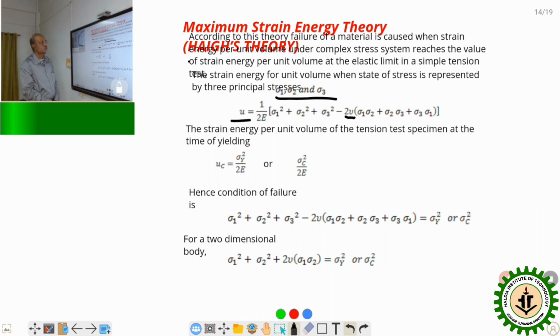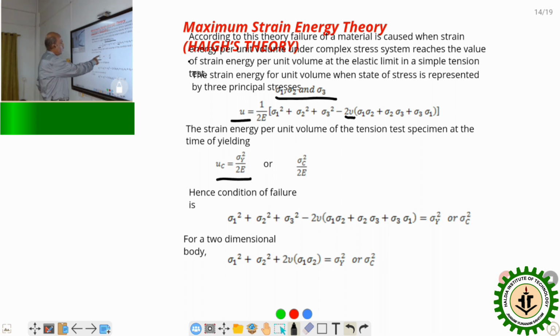Okay, so if we apply this theory for a simple tension test and calculate, it will be sigma y square by 2E, because sigma 2 and sigma 3 are 0. So that is sigma 1 square by 2E, and in place of sigma 1, the failure point in a simple tension test is sigma y, so sigma y square by 2E.